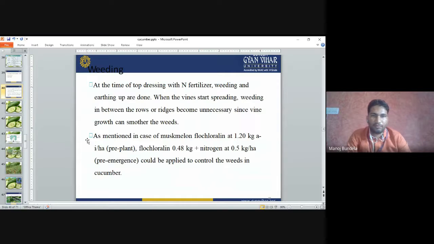Weeding: at the time of top dressing with nitrogen fertilizers, weeding and earthing up are done. When the vines start spreading, weeding in both the rows and ridges becomes unnecessary, since the vine growth smothers the weeds. As mentioned for muskmelon, fluchloralin at the rate of 1.20 kg active ingredient per hectare pre-plant, and fluchloralin plus nitrogen pre-emergence, could be applied to control the weeds in cucumber.